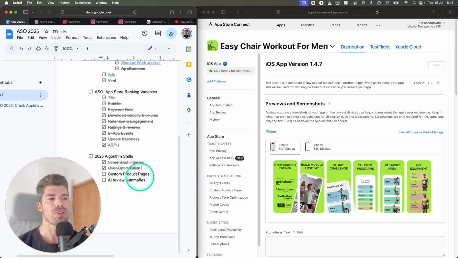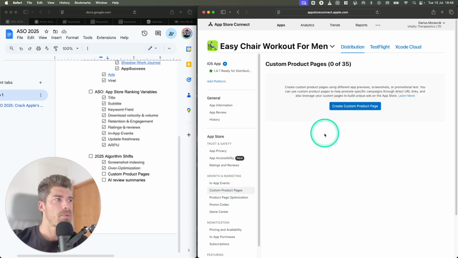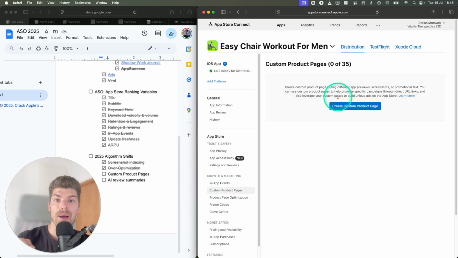And two new ones, which are not so important, but are still valuable for you to know. Number one, custom product pages. So we do have custom product pages right now, but the change that's happening with the new rules is that you can create custom product pages for different keywords, right? So my main keyword, as I said, is chair workout for men. Now it'll be possible to have, for example, chair exercise for men or chair exercise for women. And I can create a custom product page for each one of these keywords, and each of them will be indexed and I'll be able to get organic traffic.